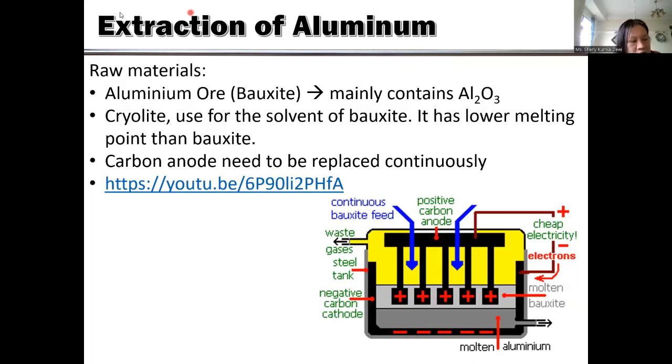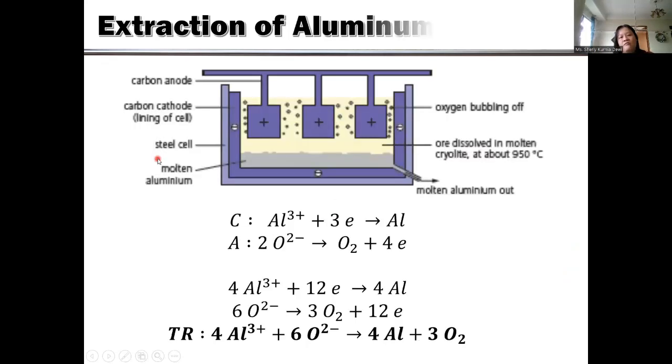Okay, and then we need to use carbon anodes that need to be replaced continuously. We will explain it after you learn about electrolysis later on. However, you still need to remember this one. The aluminum ore name is bauxite. The solvent name is cryolite. Only that one. And the anode is in the form of carbon. This is the half reaction, but we will not discuss it now.